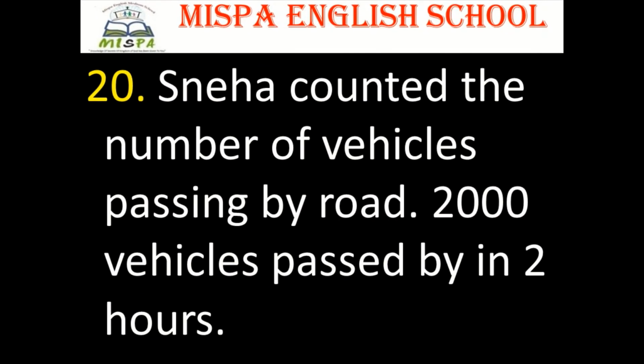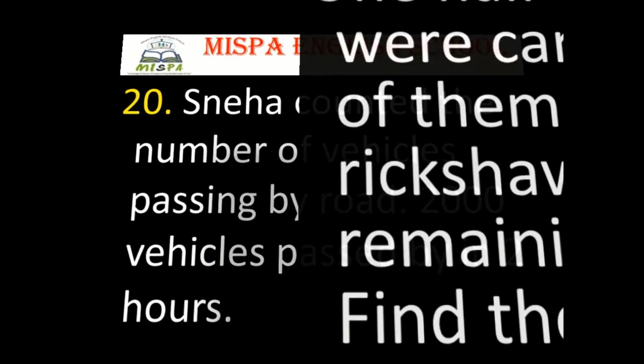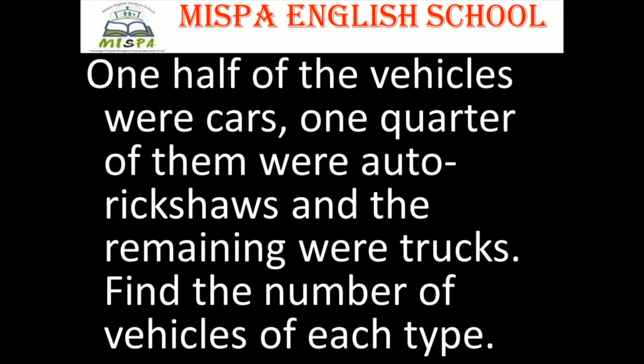Question number 20. Sneha counted the number of vehicles passing by road. 2000 vehicles passed by in 2 hours. One half of the vehicles were cars, 1/4 of them were auto rickshaws, and the remaining were trucks. Find the number of vehicles of each type.